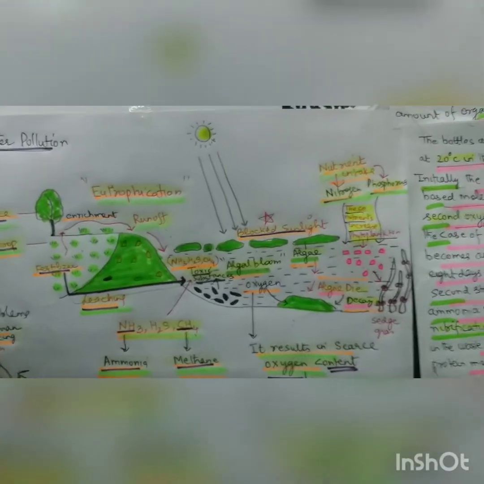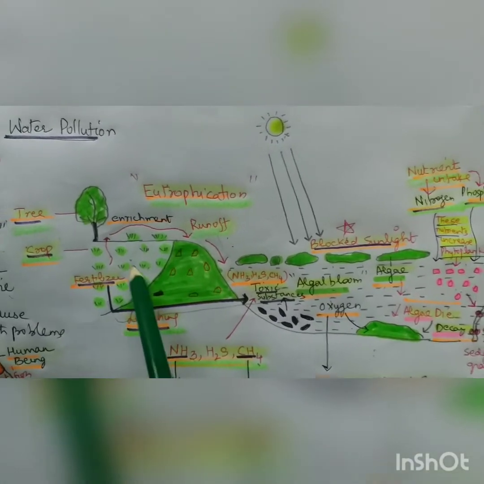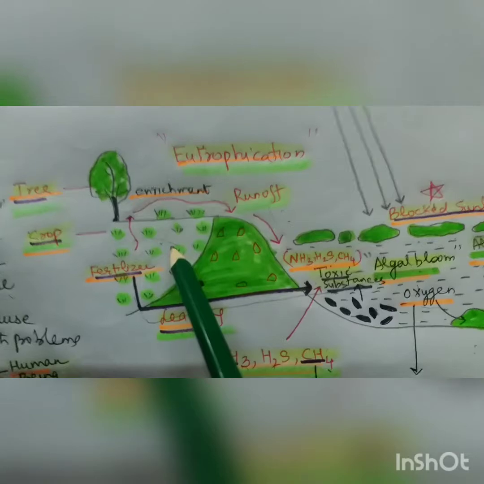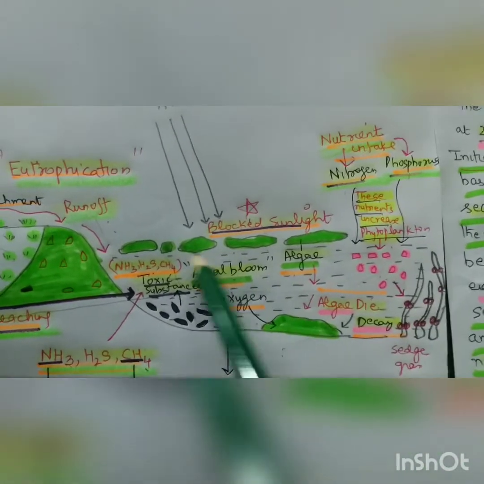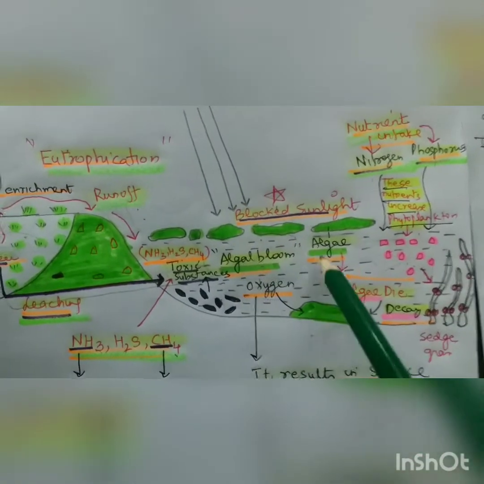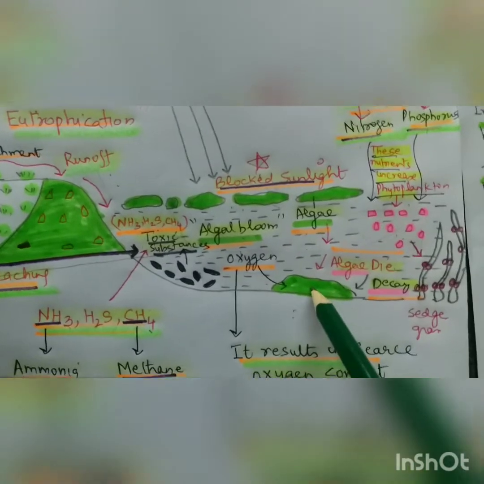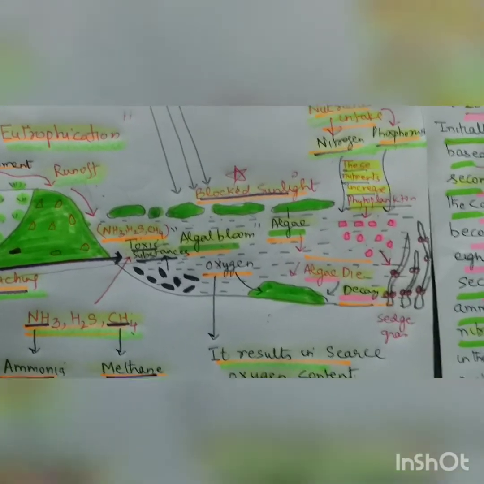So this finishes water pollution, and of them eutrophication is the best. I already told you. Here we have crops where we use fertilizer to cope with the increasing population and increase the yield, and from there the fertilizers run off in the form of nitrogen and phosphorus and they increase the fertility of the water and algae will come as algal bloom. It blocks the sunlight and besides that it also takes the oxygen. Some of the algal bloom will die, they also take the oxygen and it makes the water deficient of oxygen, which results in the death of benthic fauna and fish suffocate.